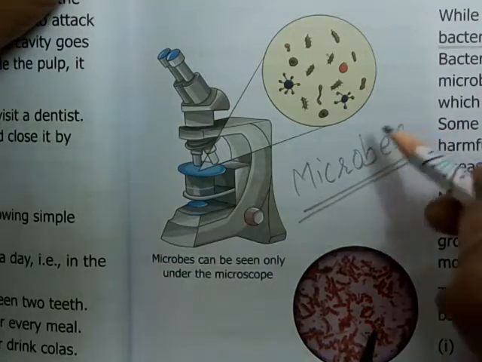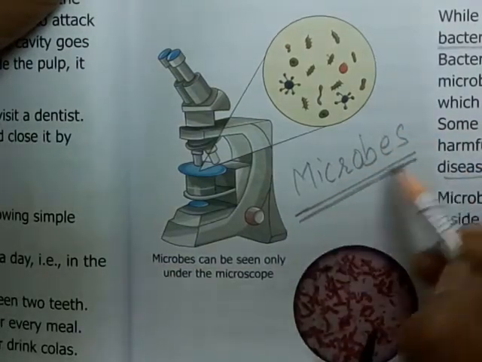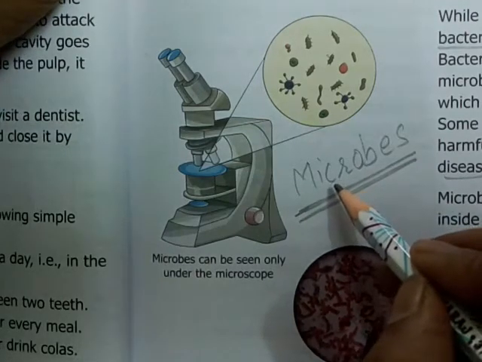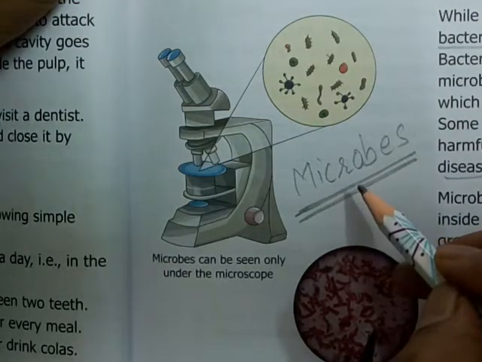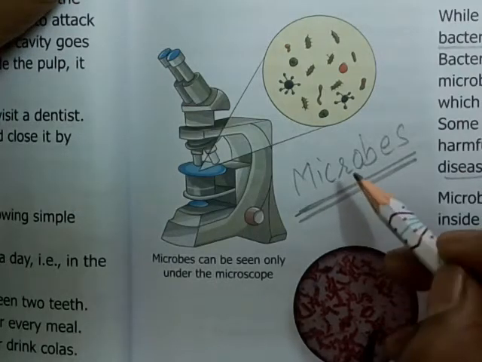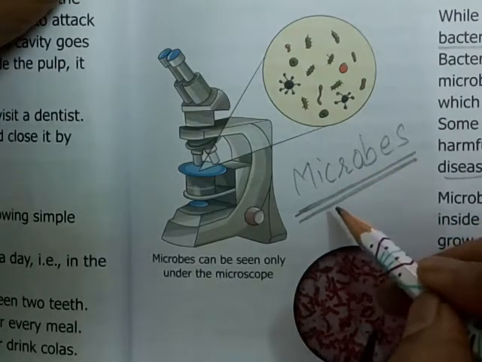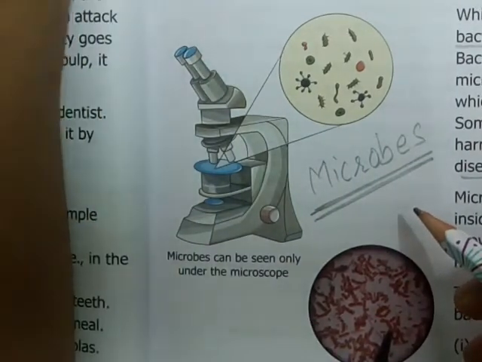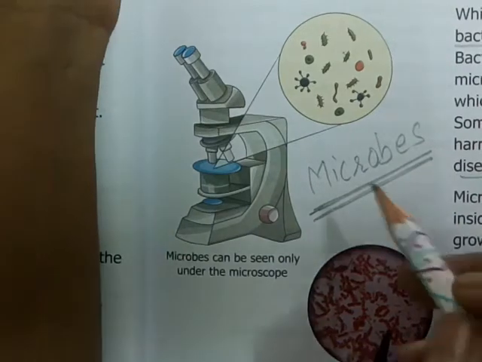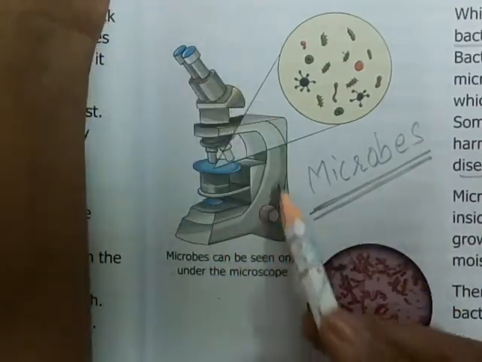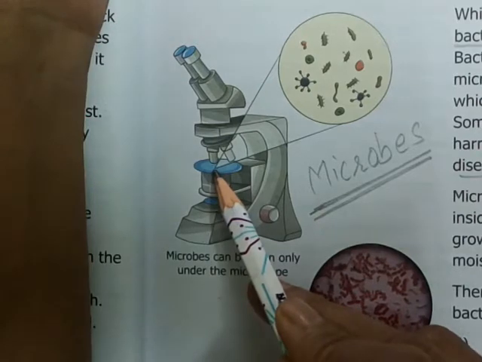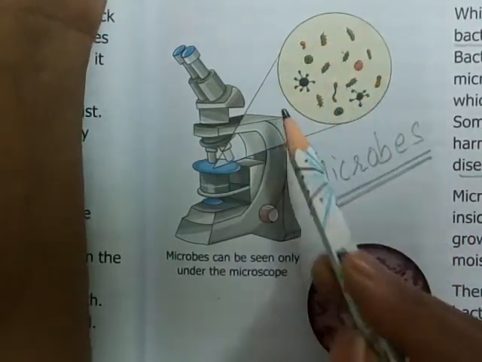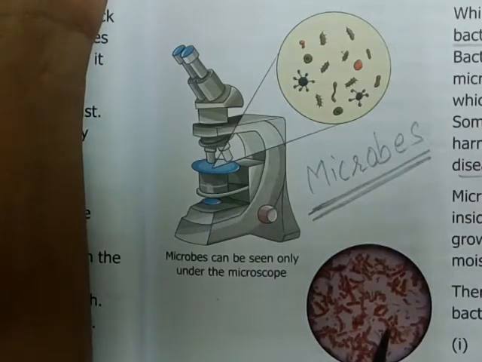So today's topic is microbes. What are microbes? Microbes are tiny microorganisms. They are so tiny that we cannot see them with our open eyes. To see these microbes, we need a microscope. This is the microscope. When you keep these microorganisms here, only then will you be able to see what their shape is and how they look.